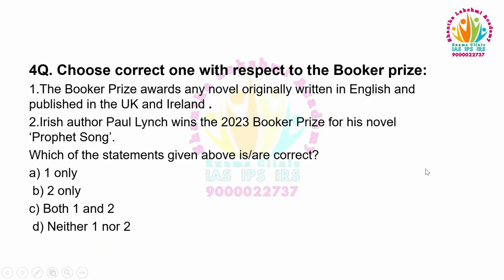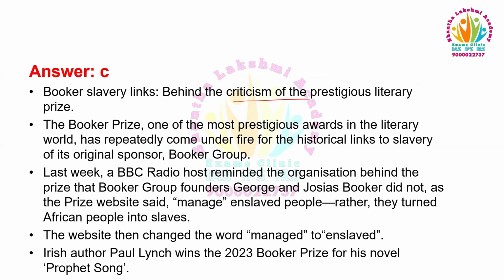Choose the correct one with respect to the Booker Prize. One: The Booker Prize awards any novel originally written in English and published in the UK and Ireland. Two: Irish author Paul Lynch wins the 2023 Booker Prize for his novel Prophet Song. Which of the statements given above is/are correct? One only, two only, both one and two, neither one nor two. This was in the news recently.